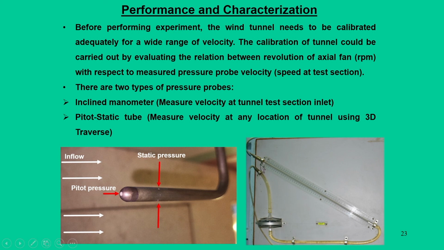In another application, an inclined tube manometer is useful to measure the velocity in the test section inlet of the tunnel, whereas we can use the pitot static probe at any location in the wind tunnel.